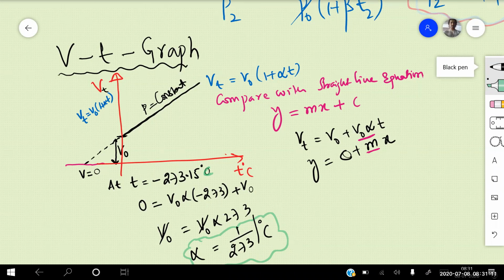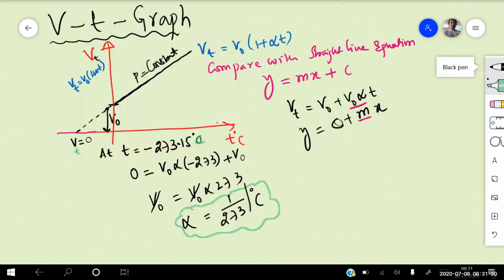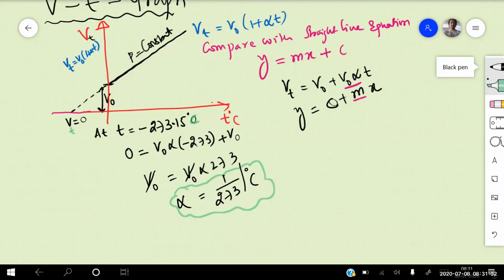So at T, Vt is becoming how much? Zero. So in this equation, Vt is zero, that is equal to V naught alpha into minus 273 (you can also write 273.15, that's not a problem, I've just taken minus 273 for the calculation) plus V naught. If I simplify this, I get the alpha value as 1 by 273 per degree centigrade.